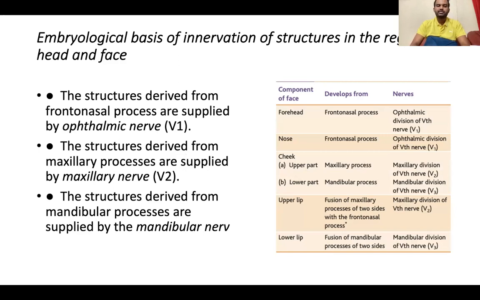So the structures derived from the frontonasal process are supplied by the ophthalmic nerve. The structures from the maxillary process are supplied by the maxillary nerve. The structures derived from the mandibular process are supplied by the mandibular nerve. You can also look at the table format.